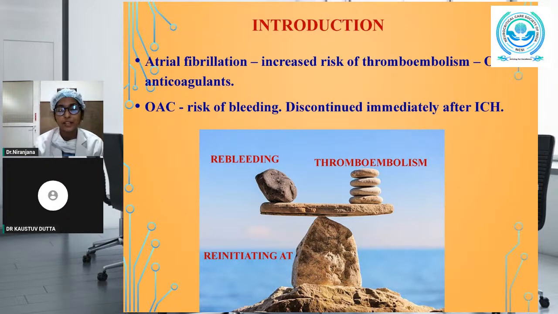In this, age more than 75 years is given 2 points, and stroke is given 2 points. Score 0 is low risk for stroke, score 1 is medium risk, and score 2 is high risk of stroke. The patients with CHA2DS2-VASc score more than 2 are usually recommended oral anticoagulants according to different guidelines.